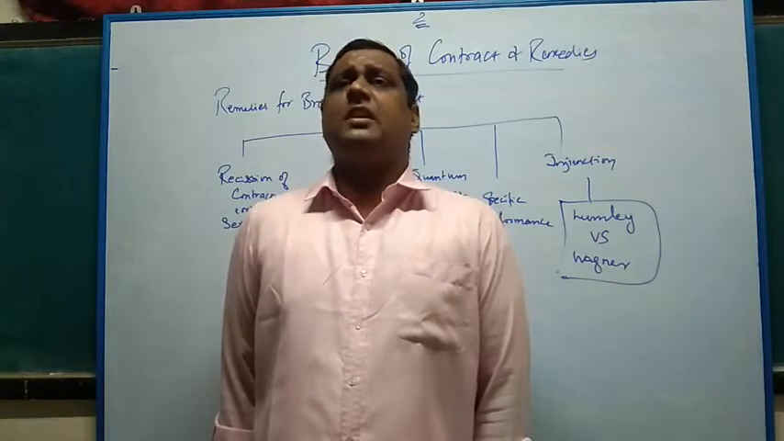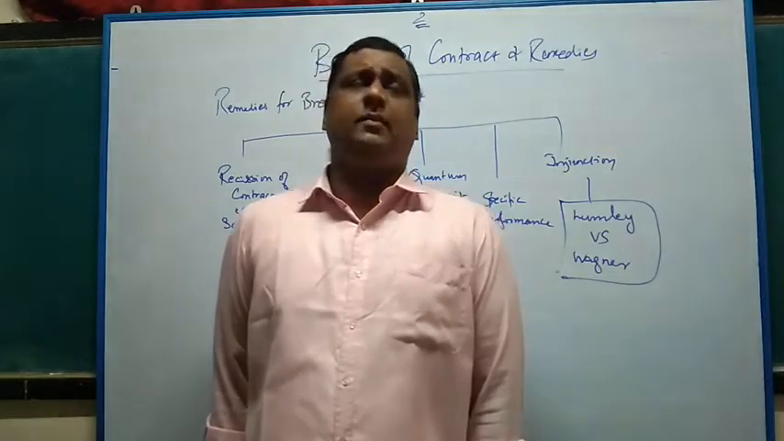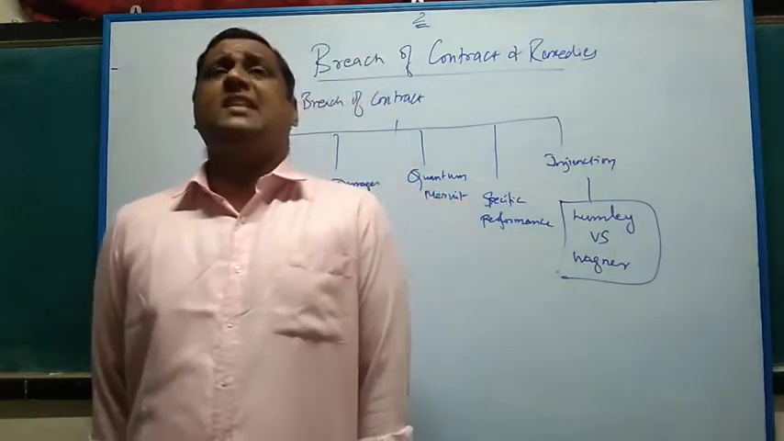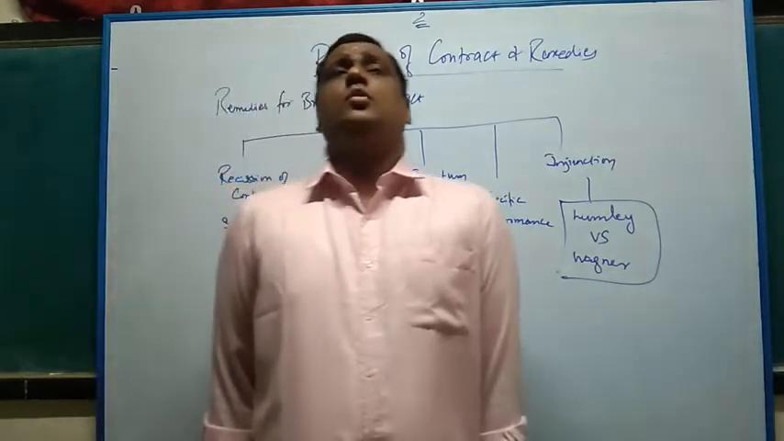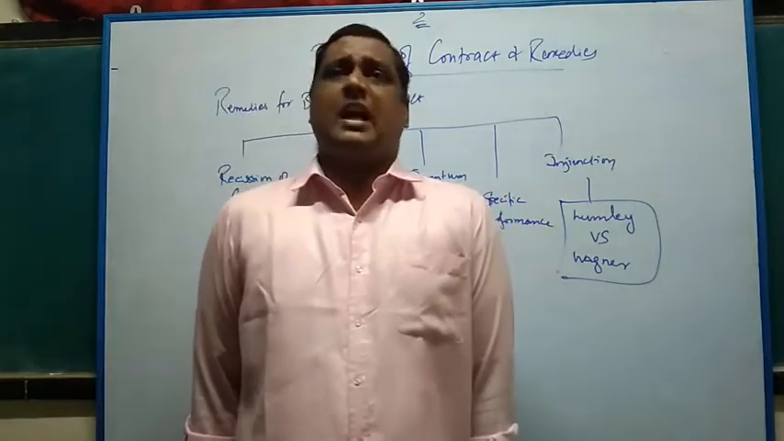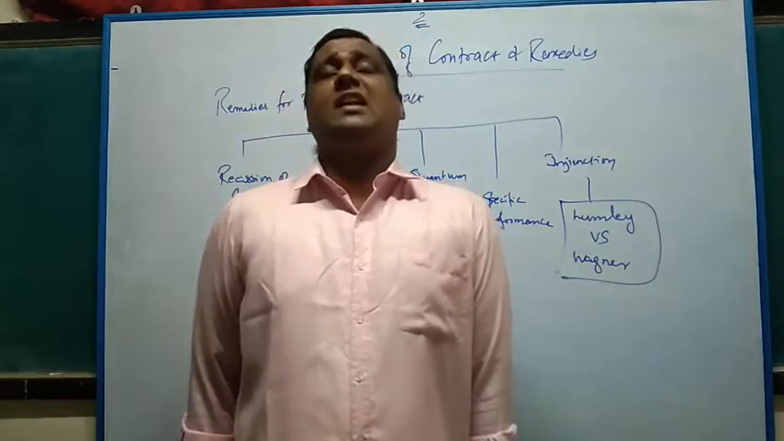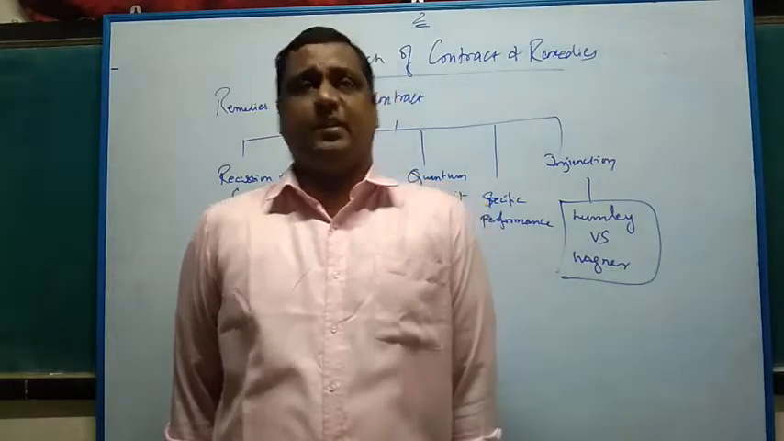Actual breach is when, on the due date fixed for performance of the contract, you cancel the contract. On the due date of performance, cancelling the contract is called actual breach. Anticipatory breach is when you cancel the contract before the due date fixed for it.